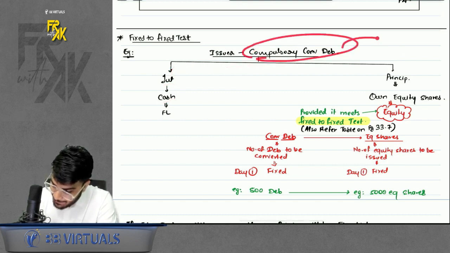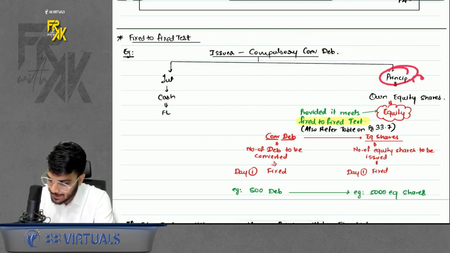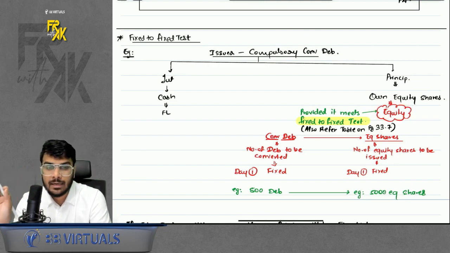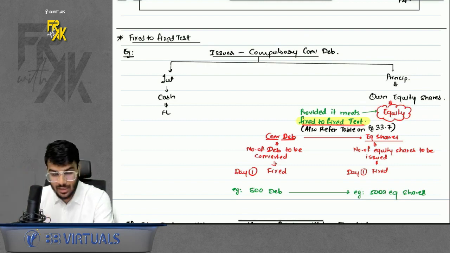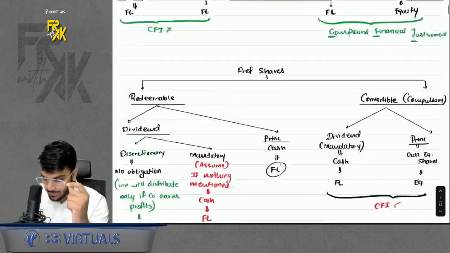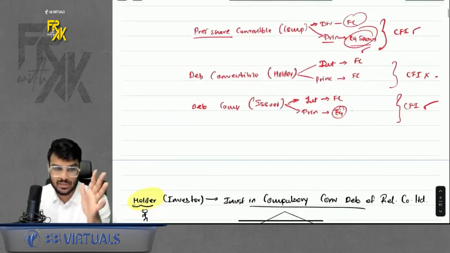But for the principal part, because it is compulsory convertible, the company will give its own equity shares. So the principal is equity. But whenever we say the principal is equity, we will call it equity provided it meets one test, and that is known as the fixed to fixed test. That means whenever in the above examples we called any item equity, it was subject to the condition that it is meeting the fixed to fixed test.